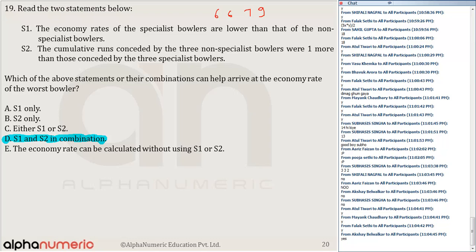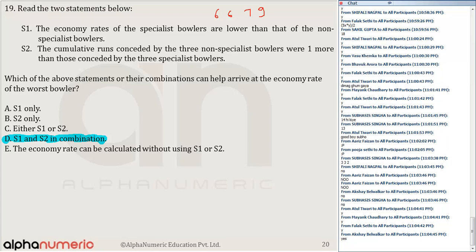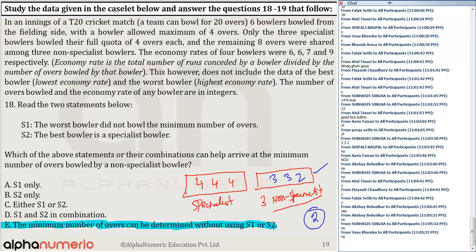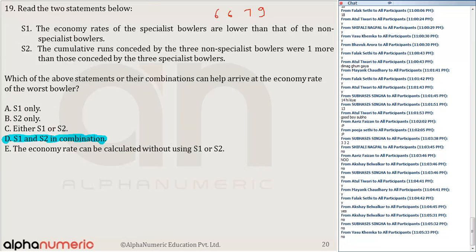Okay. It says the economy rate of the specialist bowlers is lower than that of the non-specialist bowlers. And also remember, does this 6, 6, 7, 9 include the worst and the best economy rate? Does it include the best and the worst? No. In the question, it has been given that the economy rate of 4 bowlers was 6, 6, 7, and 9. This, however, does not include the data of the best bowler, lowest economy rate, and the worst bowler. So, can we say there is at least one person whose economy rate is more than 9? Yes or no? There will be at least one person whose economy rate is more than 9.